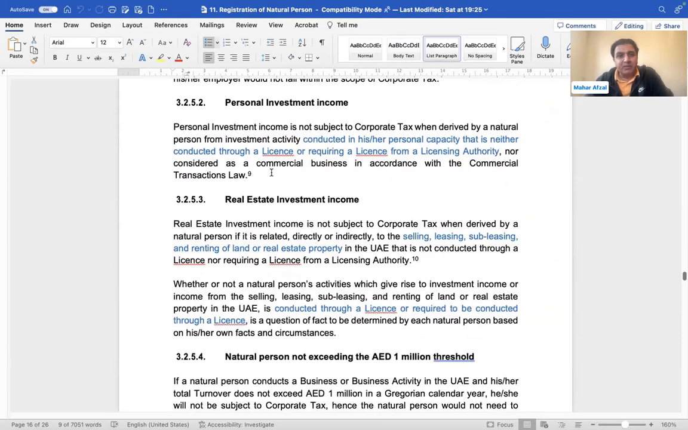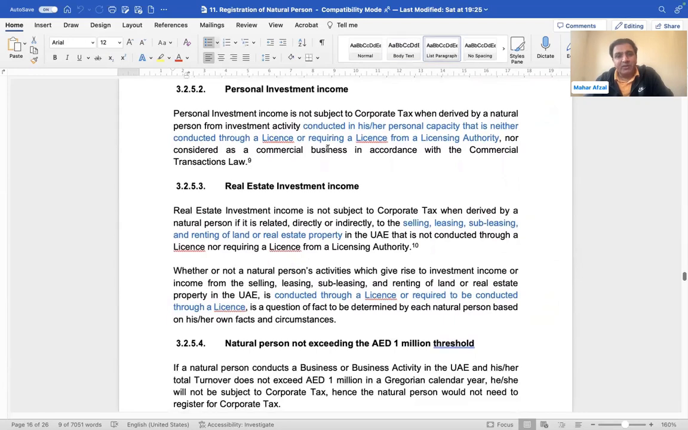Personal investment can be either through a licensing authority or a personal investment. You are doing this activity without getting any license. You are making any investment which doesn't require any license, so it will be considered a personal investment.